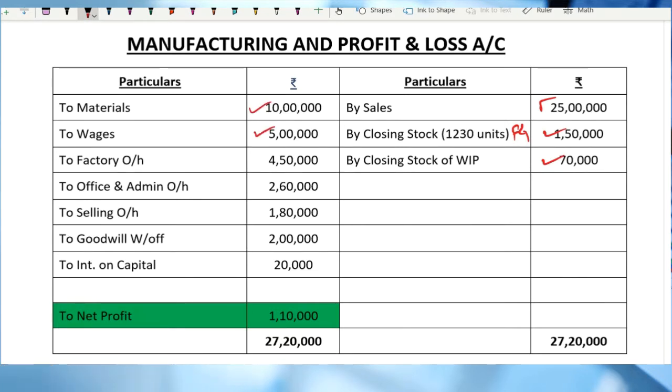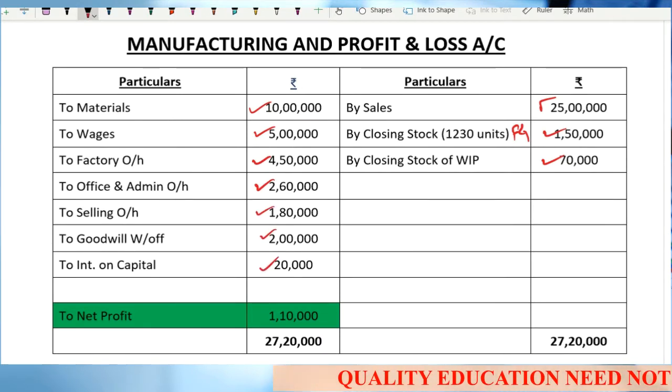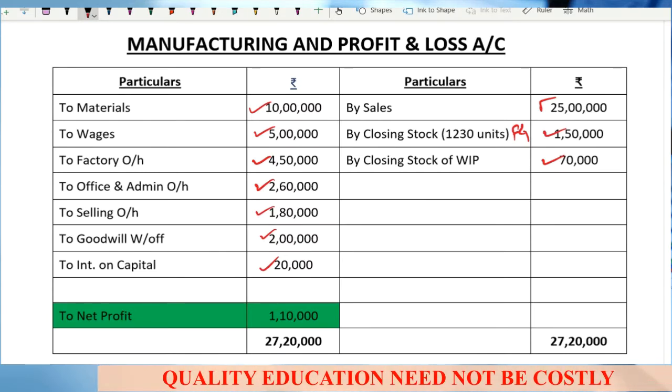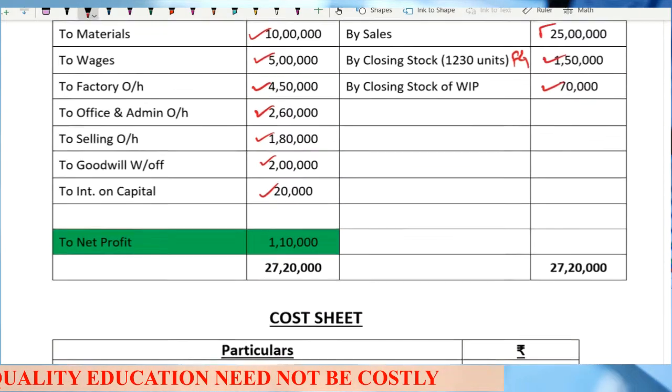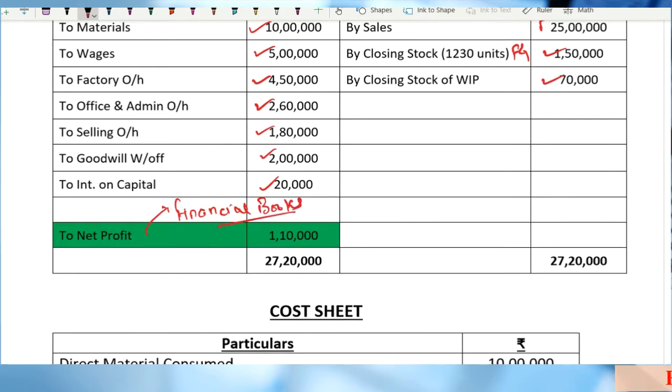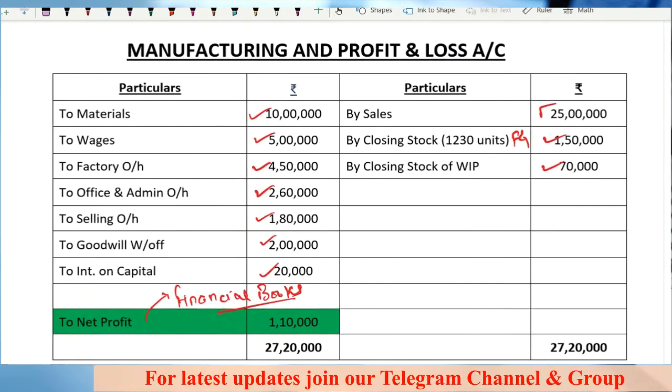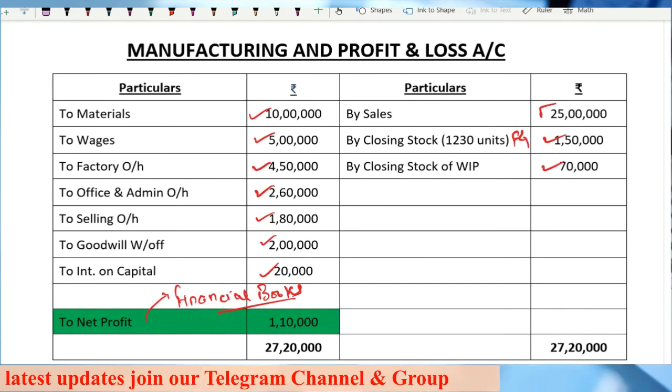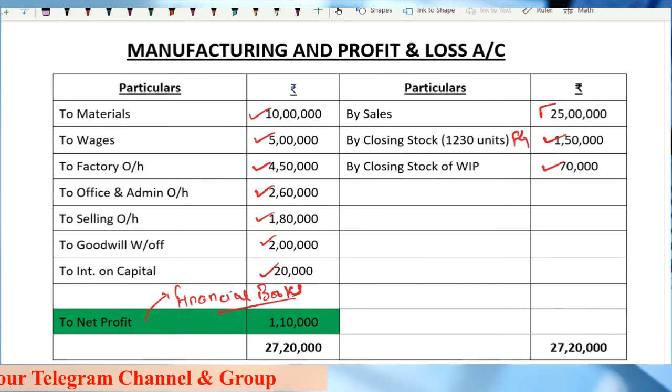Materials, wages, factory overheads, office and selling overheads, goodwill written off, interest on capital, everything is given. So what you get is net profit as per financial books, 1,10,000. Any doubts on this point? This is a very simple part, preparing the manufacturing and profit and loss account to calculate the financial profit.